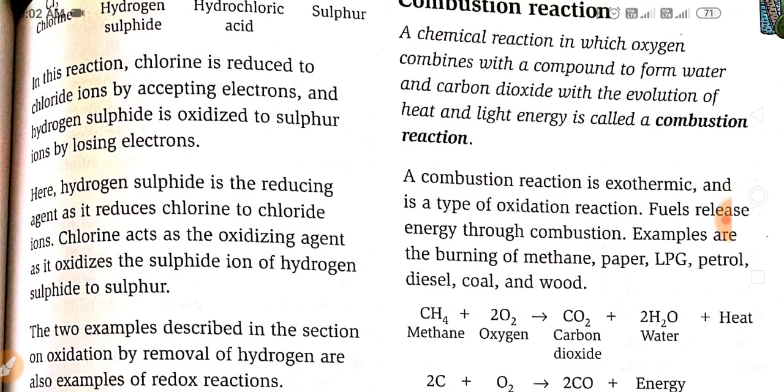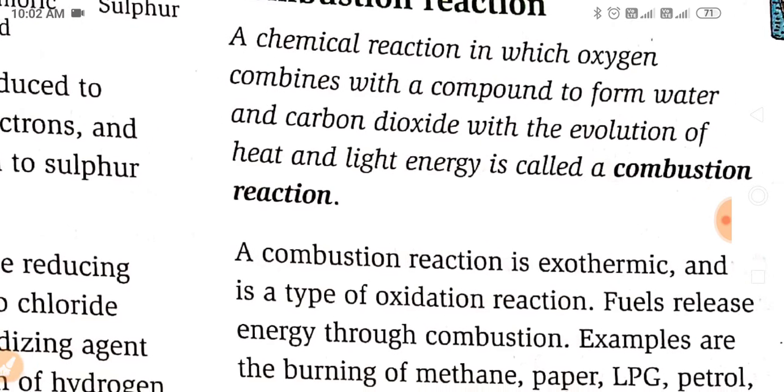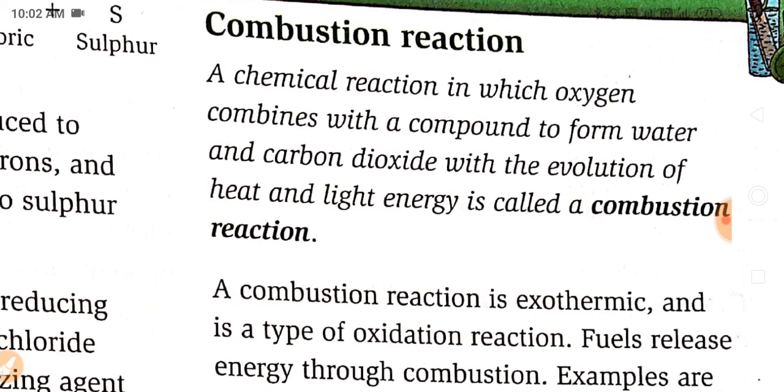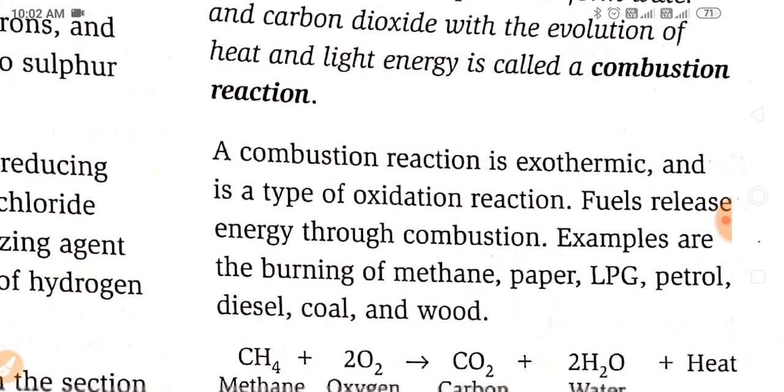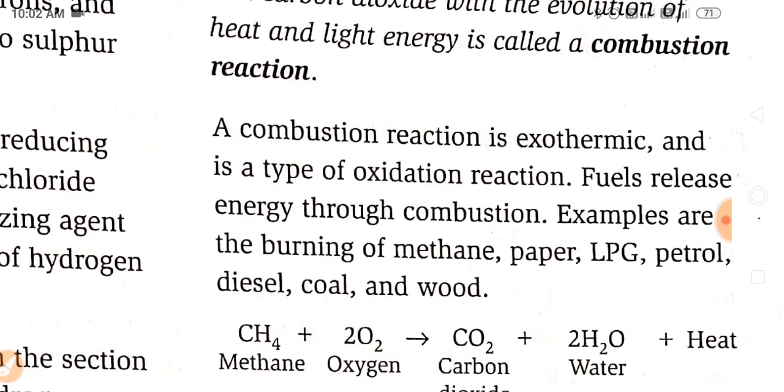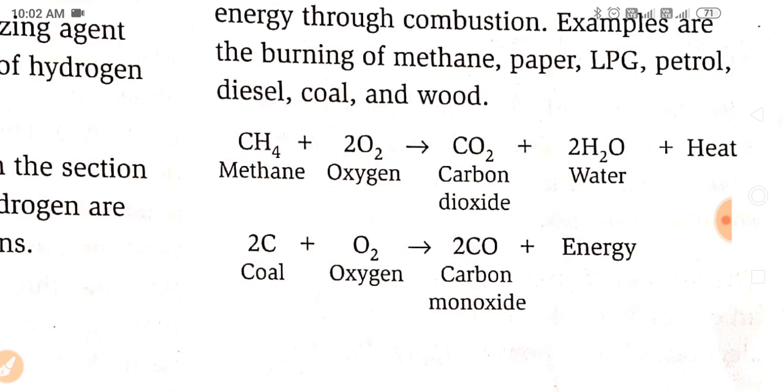Next is combustion reaction, one type of chemical reaction also. A chemical reaction in which oxygen combines with a compound to form water and carbon dioxide, with the evolution of heat and light energy, is called a combustion reaction. Combustion, you already understand, is to catch fire. A combustion reaction is exothermic and is a type of oxidation reaction. Fuels release energy through combustion. Examples are the burning of methane, paper, LPG, petrol, diesel, coal, and wood. All these examples are given here.